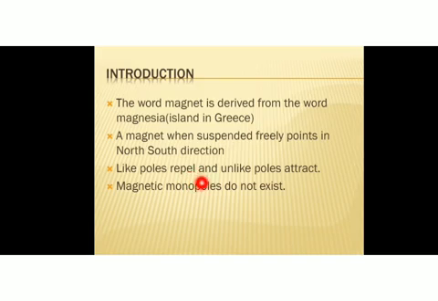Also, what are the other features of the magnet? Like poles will repel and unlike poles will attract. And magnetic monopoles do not exist. So what do you mean by magnetic monopoles? We cannot see any magnet with a north pole alone. Similarly, we can't see any magnet with a south pole alone. Whenever we cut a magnet into small pieces, each piece of magnet possesses both a north pole and a south pole. That is the meaning of the line: magnetic monopoles do not exist.